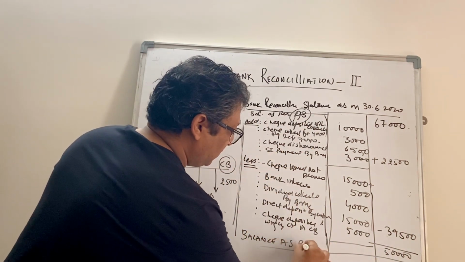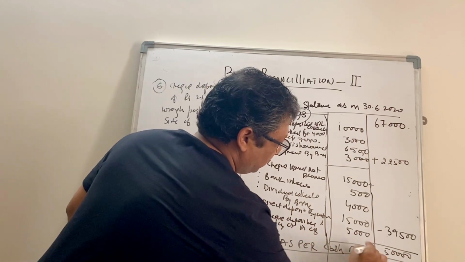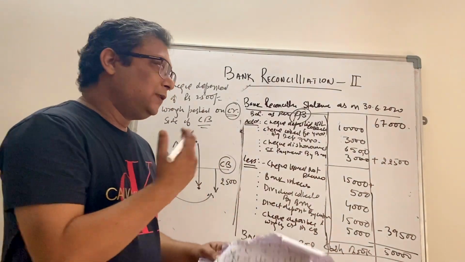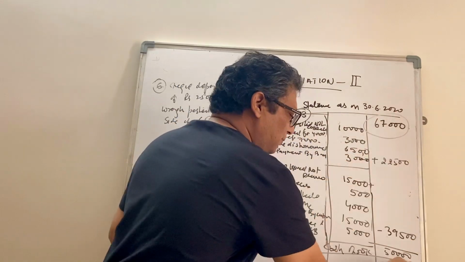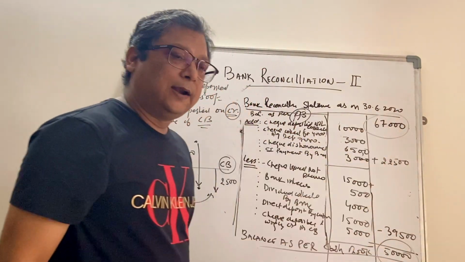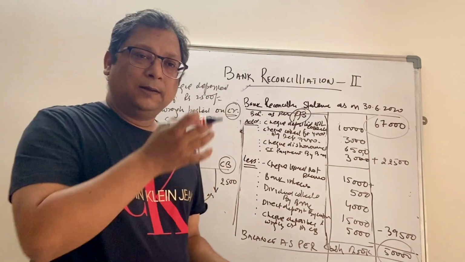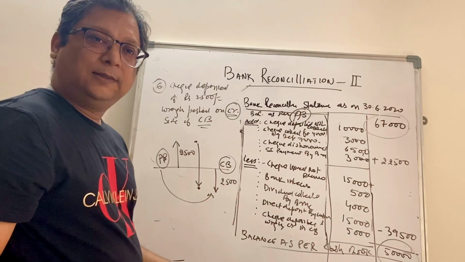balance as per cash book, right? So we have solved the same example by taking the balance once as per cash book and once as per passbook, and you see that by the lines and arrow method we can solve this example very easily, right?